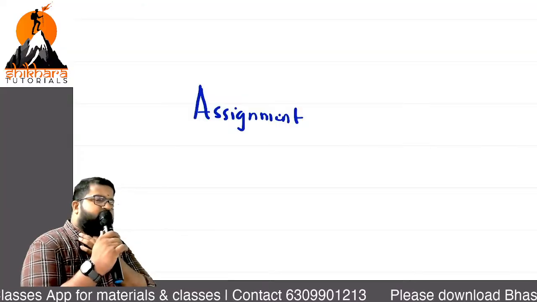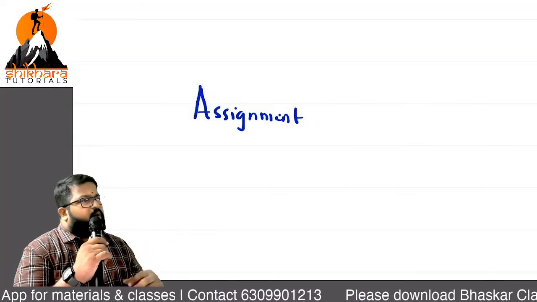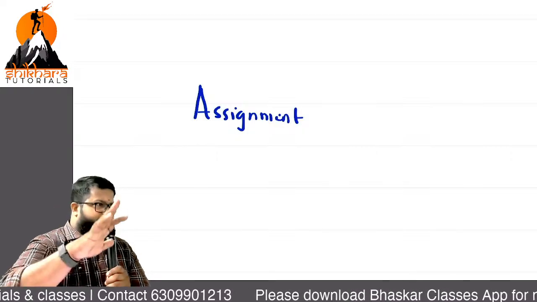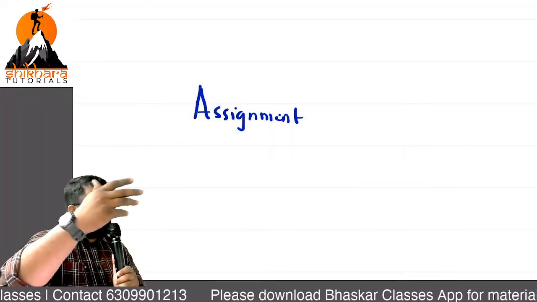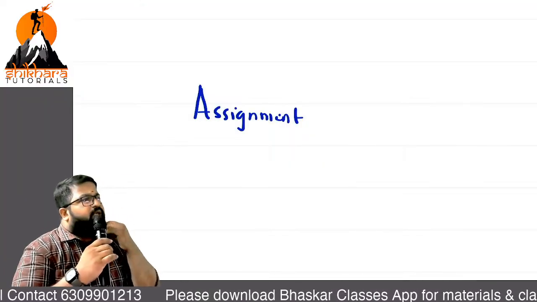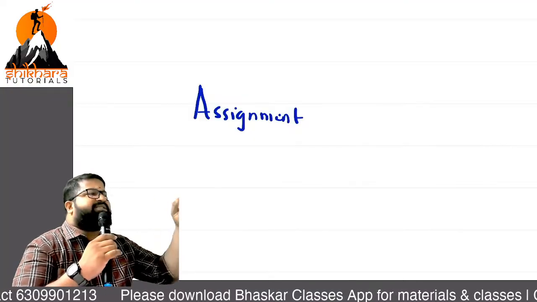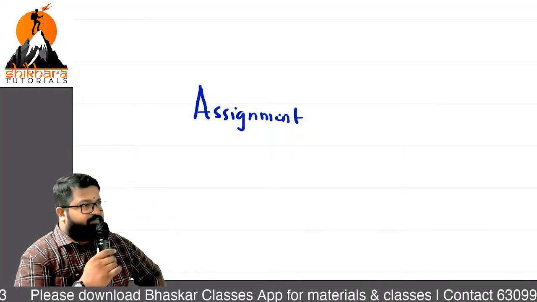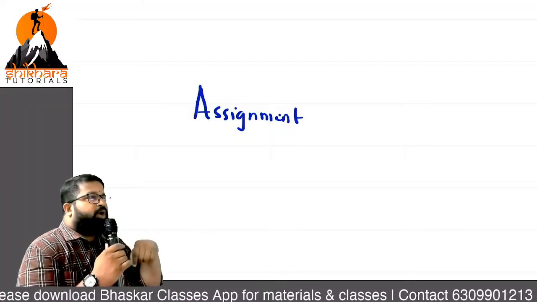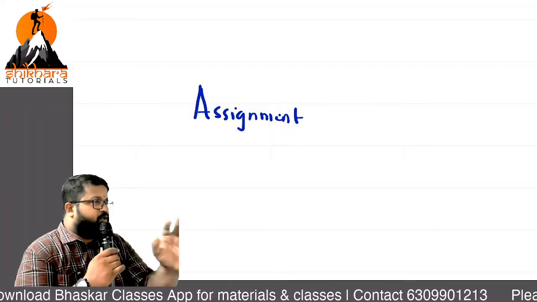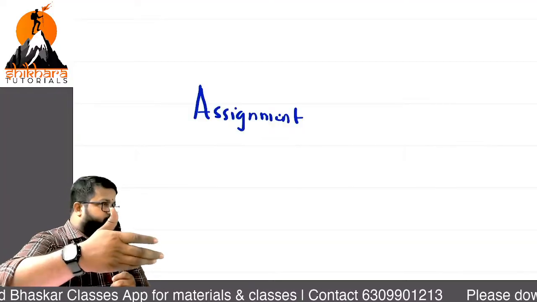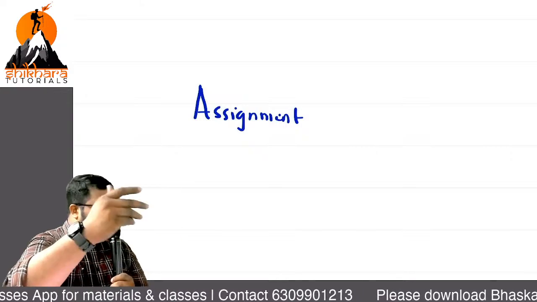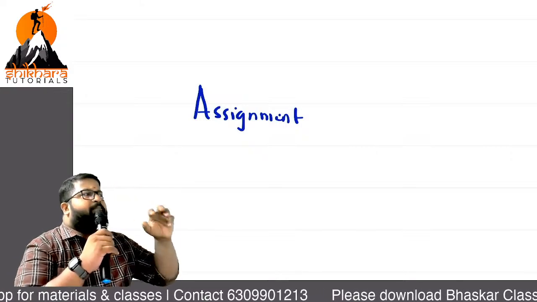Once row operation and column operation are done, what should we do? Test for optimality. For the test for optimality, there are 2 methods, and that is up to you. One is which I said, and one is which you may be following: minimum number of lines to cover maximum zeros. You can follow any method. Today I will do one problem based on the method you are following, which is minimum number of lines to cover maximum zeros, as that will be convenient to you.